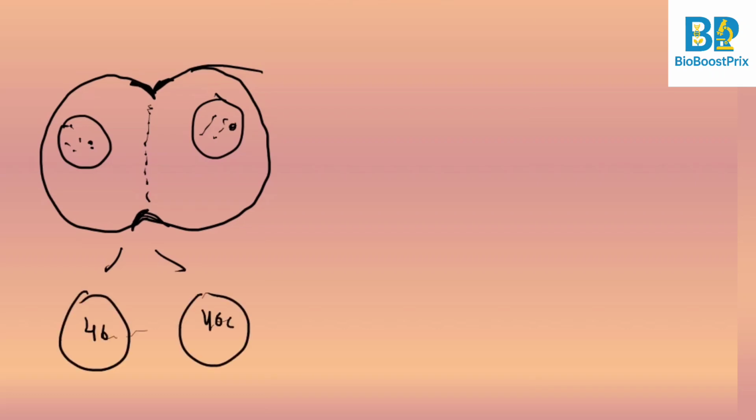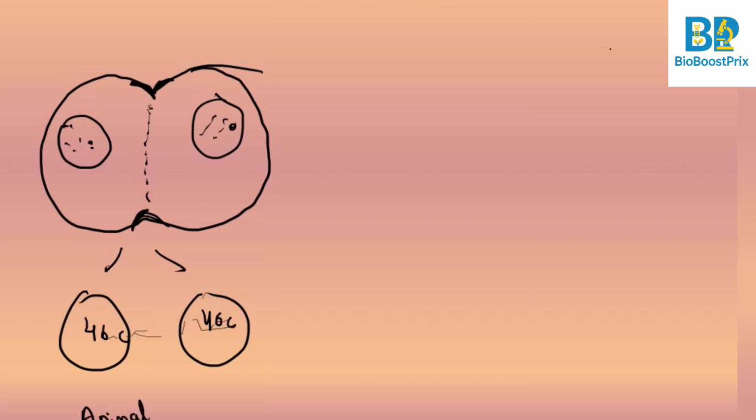With the chromosome inside, nucleolus inside, and all the organelles, right? So it divides into 2 separate daughter cells with 46 chromosomes each, right? So this is the division of animal cell.